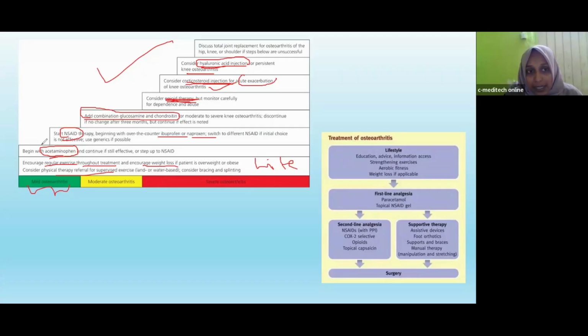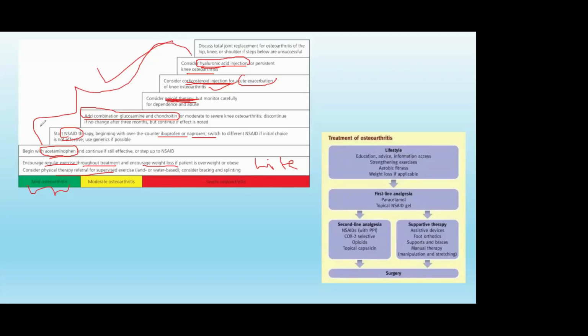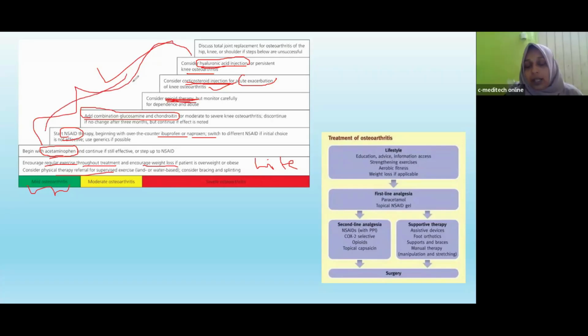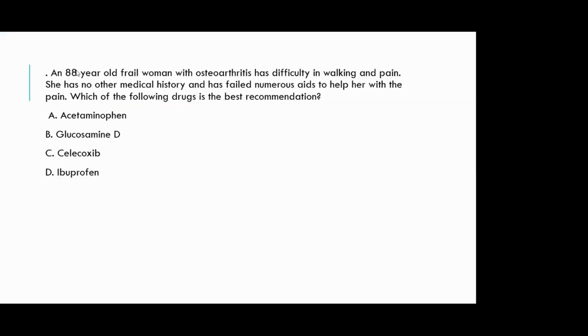So we started from acetaminophen till hyaluronic acid injection. In some patients, even after using all these methods, the pain persists. Then the final step, the last step, is surgery. That is replacement surgery: knee replacement, hip replacement, like that. At last, we will consider replacement surgery. So you should know these steps and understand everything. Next question.